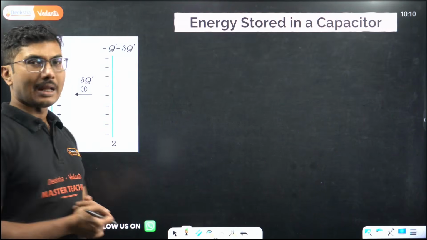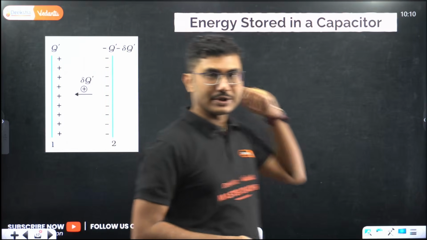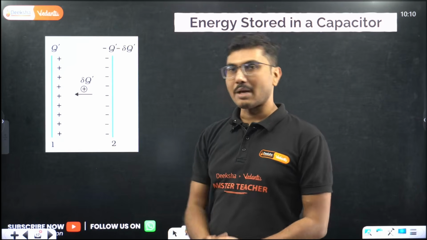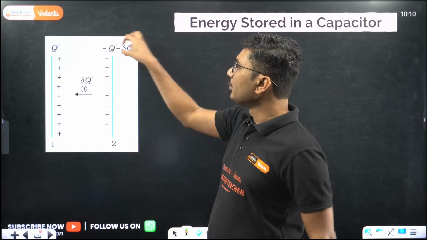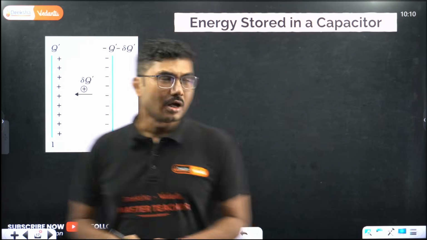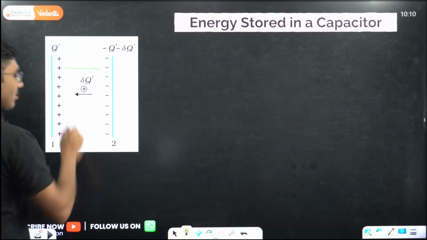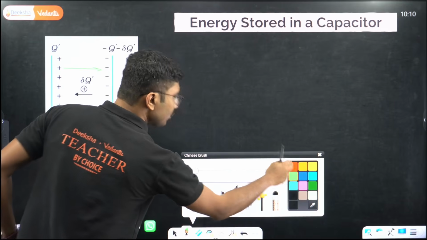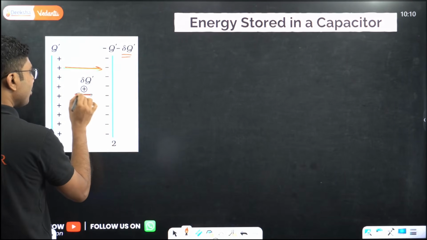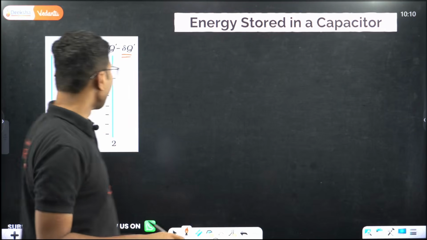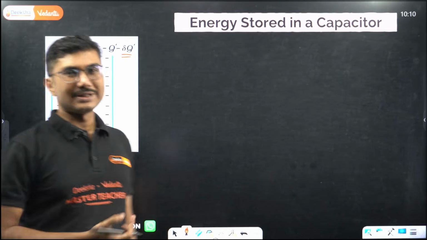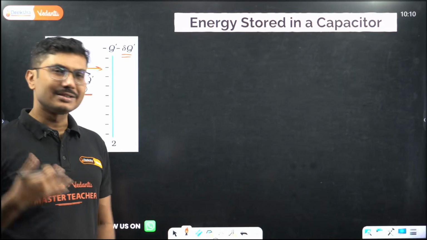Energy stored in a capacitor. Now the derivation of energy stored in a capacitor is not there, but conceptually, starting with a parallel plate capacitor, you take out a small amount of negative charge, and the electric field is from positive to negative. If you take a negative charge from the negative plate and try to push it towards the positive plate, you have to do some work, and that work is basically stored inside the capacitor. That is called energy stored in the capacitor.